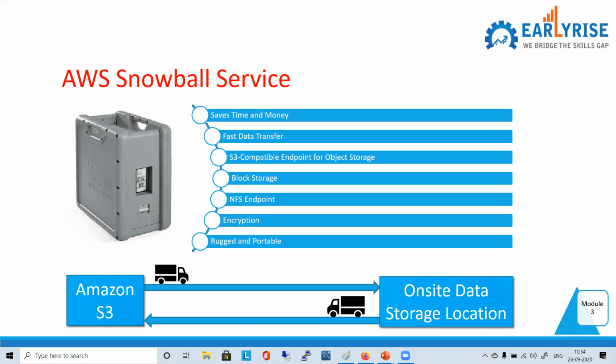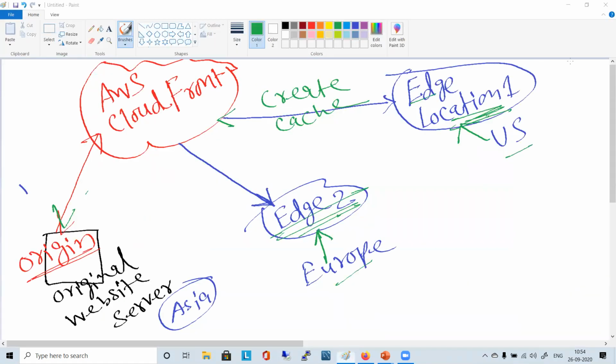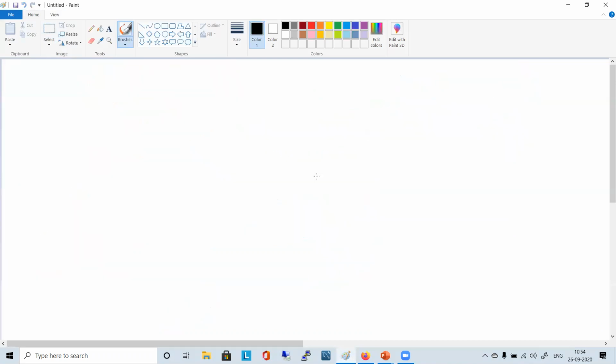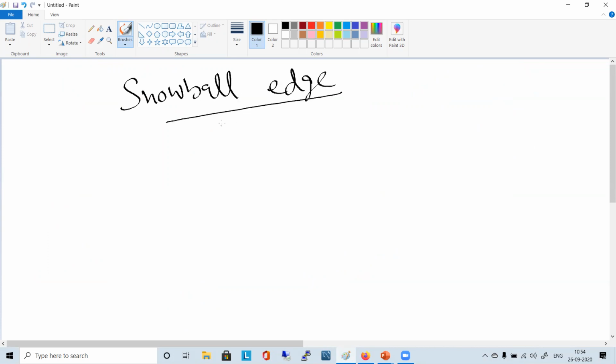That Snowball Edge device, there will be two types, right? So let me quickly try to draw some diagram. One moment. Okay, so you have Snowball Edge devices, right? You can have two types. Various members are there in the family, smaller and bigger. So a lot of things, but here just take a look at Snowball Edge devices.